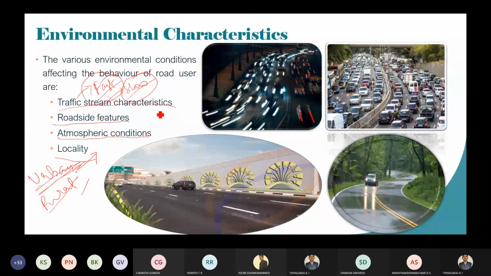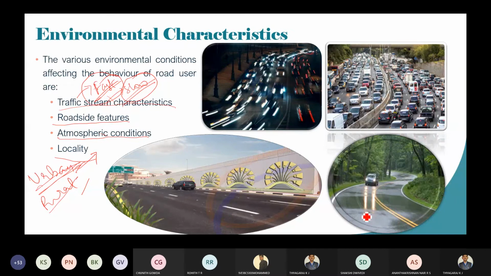So you remember the environmental characteristics. First, fast and slow moving traffic: the driver is able to move in fast moving traffic, which is shown in the first photo, and able to move in slow moving traffic, which is shown in the second photo. Then roadside features: if the roadside features are very good in nature, it will make the driver happy and you will be riding very safely.